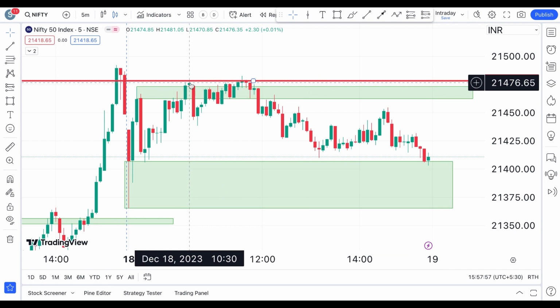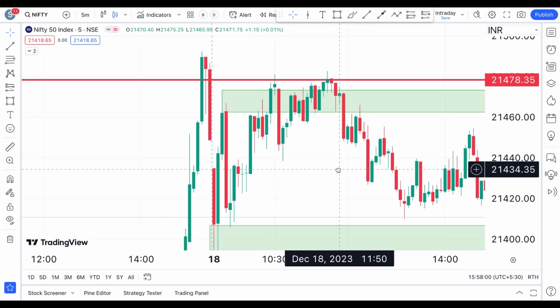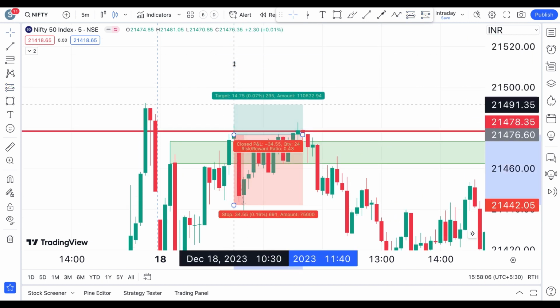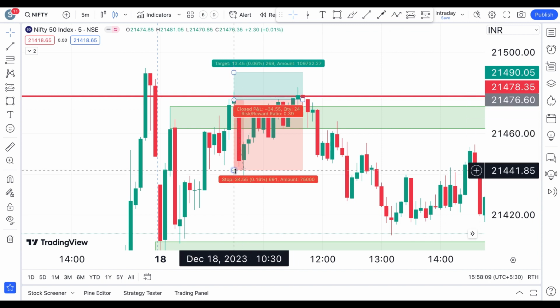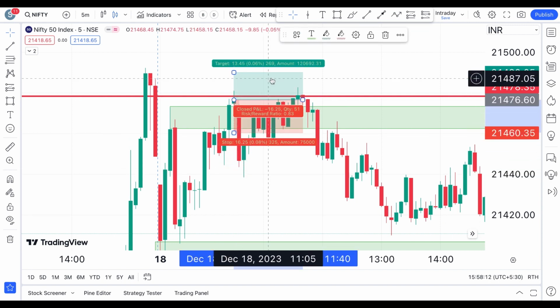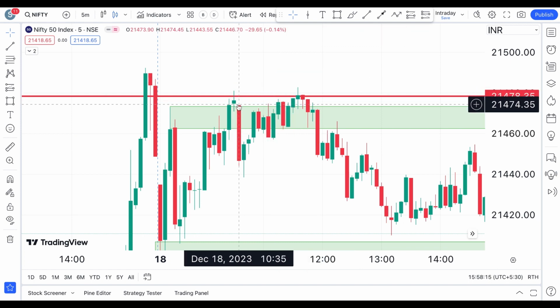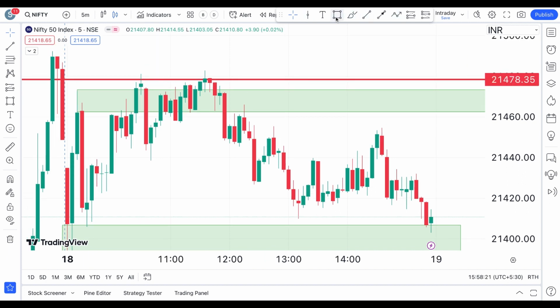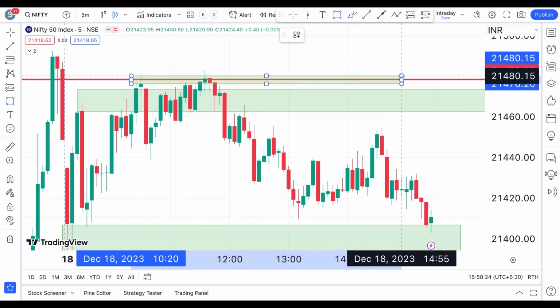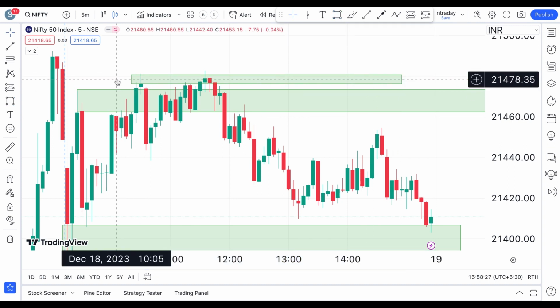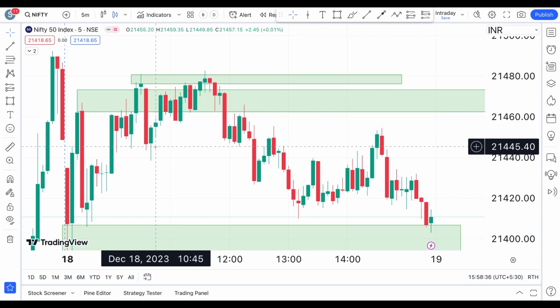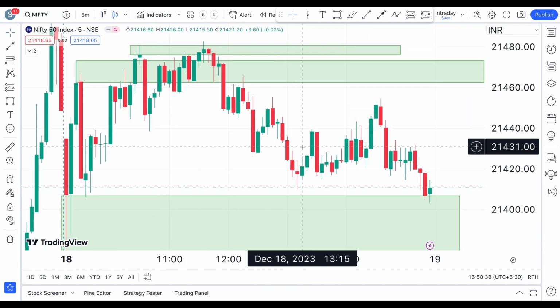Here you have seen a breakout with a confirmation candle, but you don't see a proper risk versus reward ratio here visually. Let's check it in a proper way. That could have been your profit, and this could have been your loss. Yes, it's not a great risk versus reward ratio. Here you have seen prices again, and this peak would have become your second resistance area because of the peak that it has created towards the upper level. And here you have seen an engulfing pattern, and there you could have taken some trades with this as your first target, this as your second target, this as your third target. So all this definitely worked.